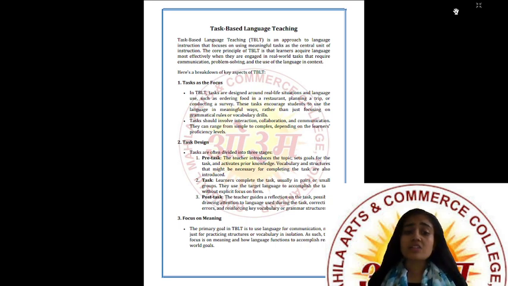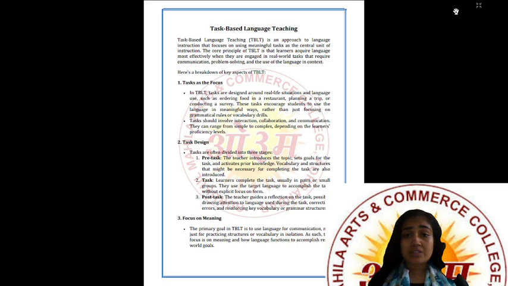Then the third one is focus on meaning. The primary goal in TBLT is to use language for communication, not just for practicing structures or vocabulary in isolation. So it is based on tasks, or rather communication or interaction, not only on the vocabulary or grammar. As such, the focus is on meaning and how language functions to accomplish real world goals.